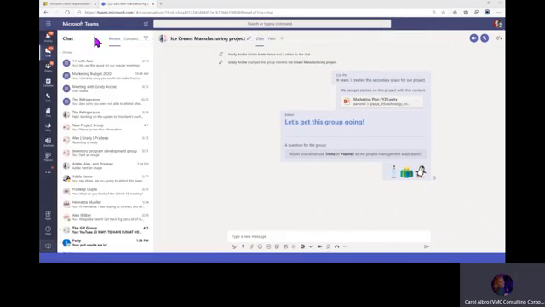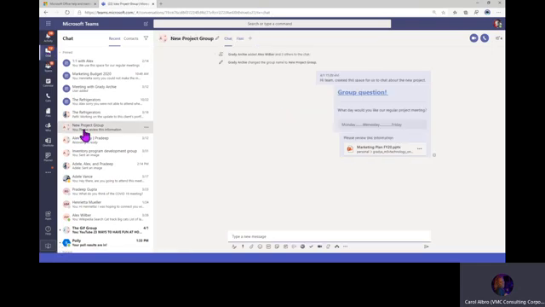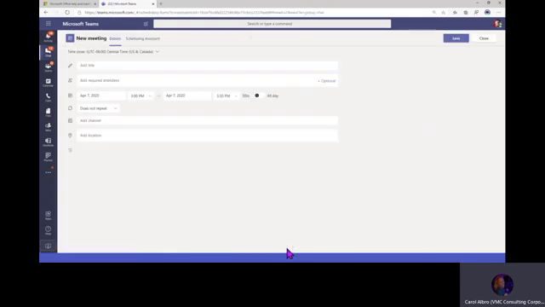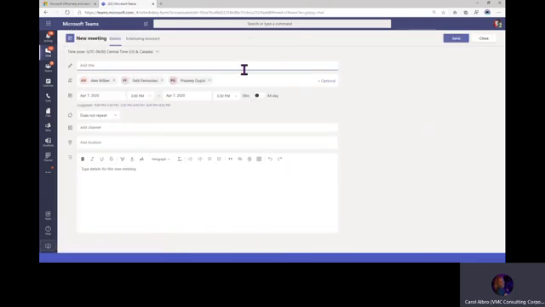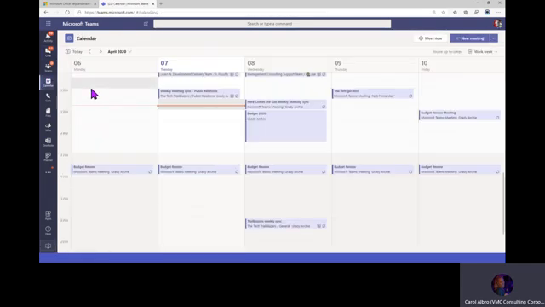All right. You can also schedule a meeting right from a chat. So let's say that you have a distribution list of 50 people, and those 50 people also have a group chat. You can come right down here to this icon. See, it looks like a calendar with a plus sign. And when I do that, it opens up a full form and it preloads everybody in the chat. So that's one way to avoid having to type in all their names. Then also right from the calendar.